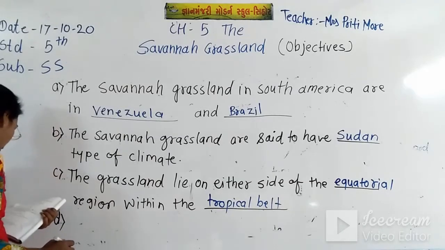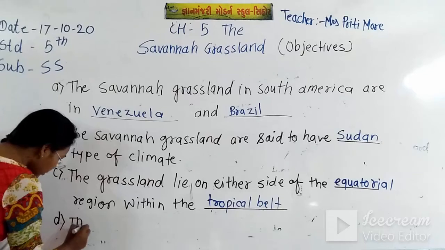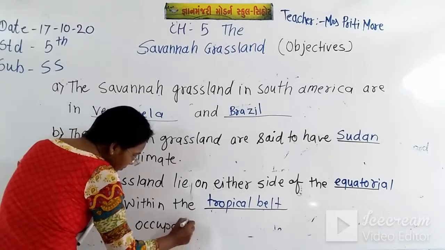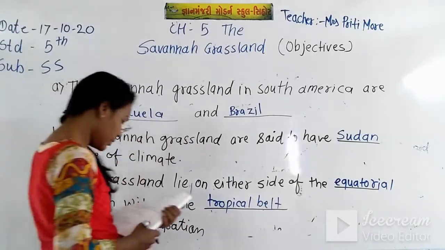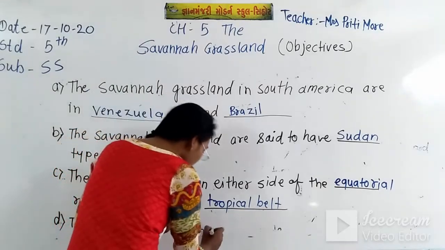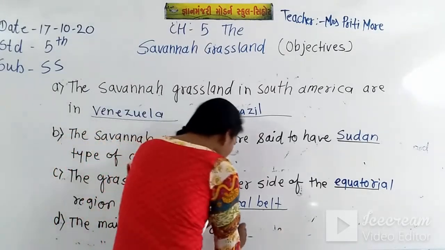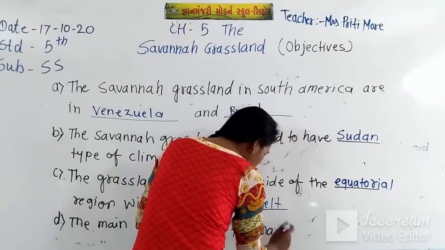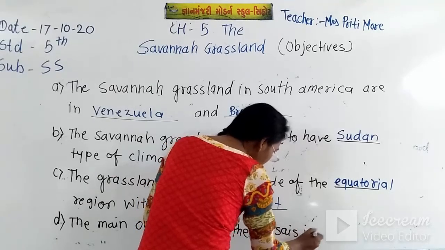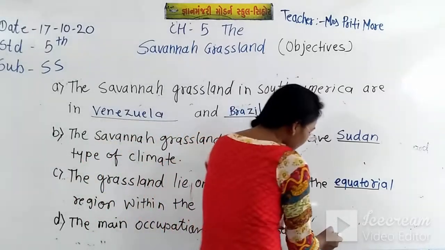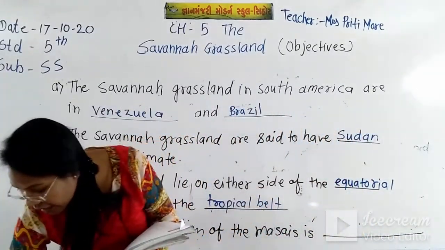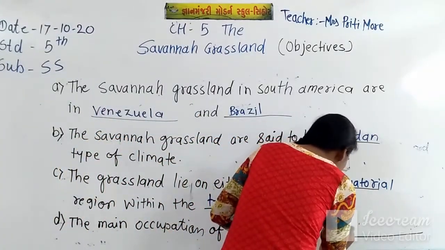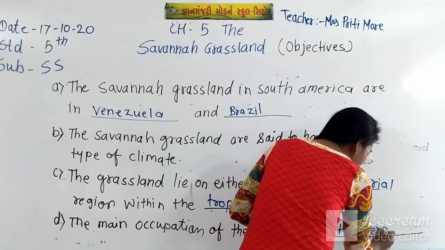The main occupation of the Maasais is blank space. What was that tribe's main occupation? Cattle herding. The main occupation of the Maasais is cattle herding.